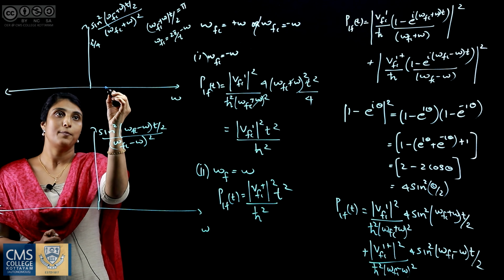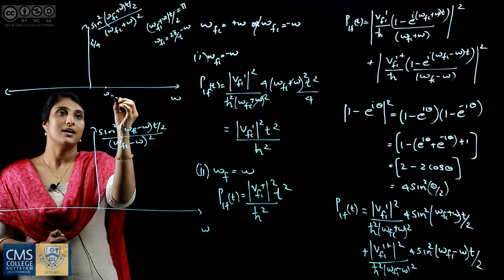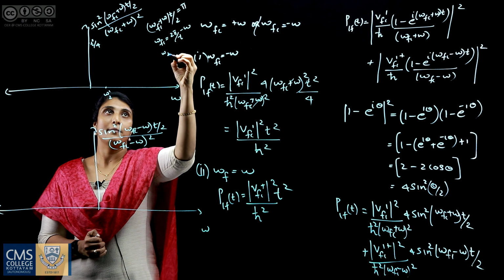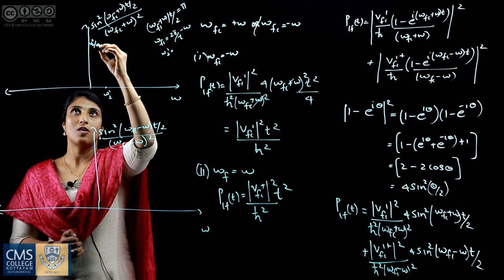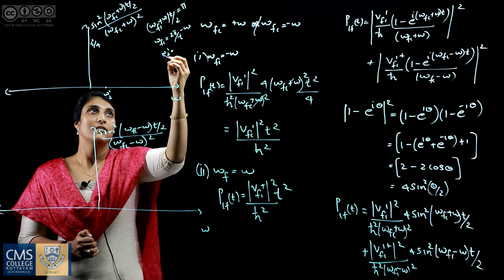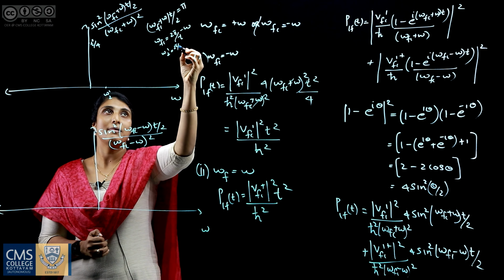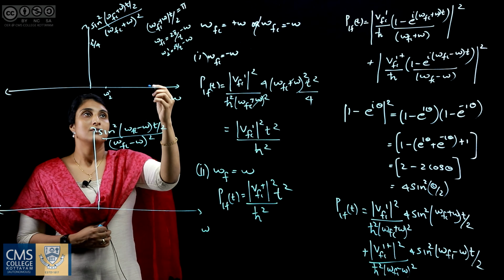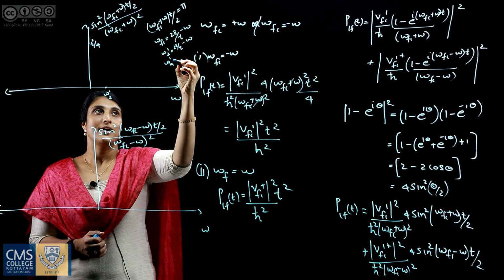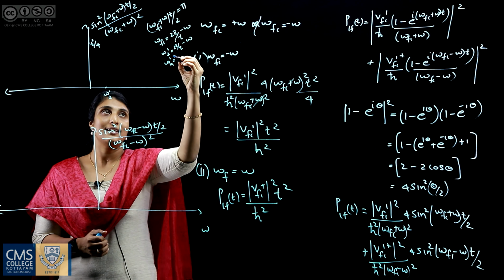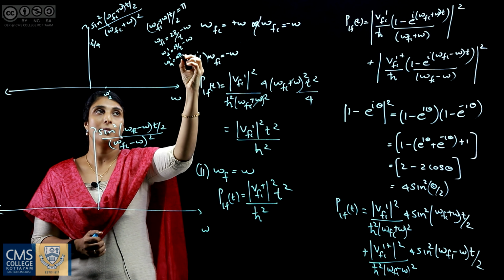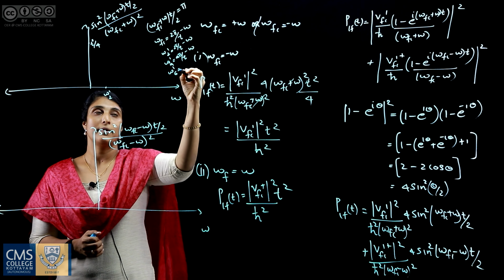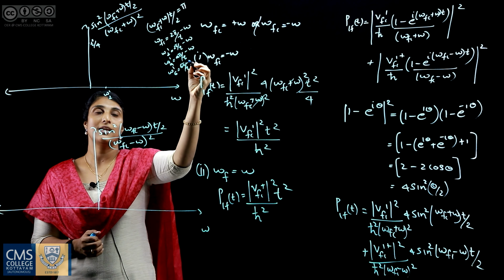And next I put here omega 2 prime. That is, this peak coincides with the x axis when omega 2 prime equals 2 pi by t minus omega. Then after another 2 pi we get omega 4 prime, which is 4 pi by t minus omega; again it coincides with the x axis. Next we have omega 6 prime, which is 6 pi by t minus omega.